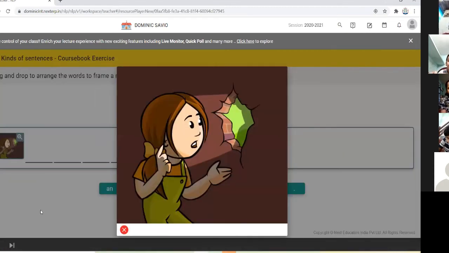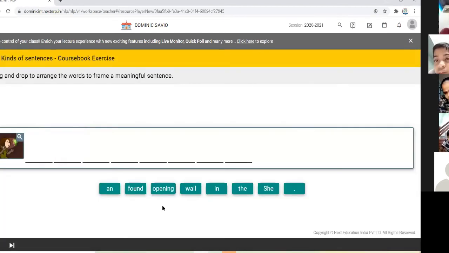Okay, see this picture. Peeping through the hole of the wall. Okay, what is the sentence? Who can? Okay, Rishikesh or Masin, both of you can unmute your microphone. Here, see which one is in the capital letter. Okay, tell me.